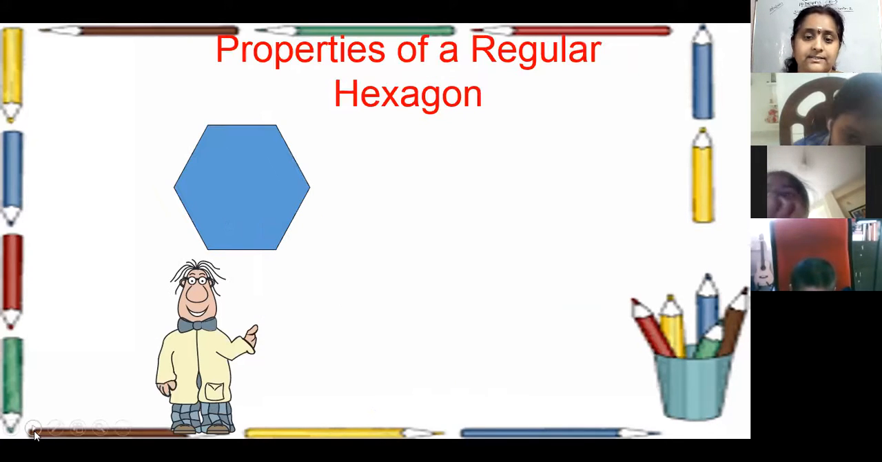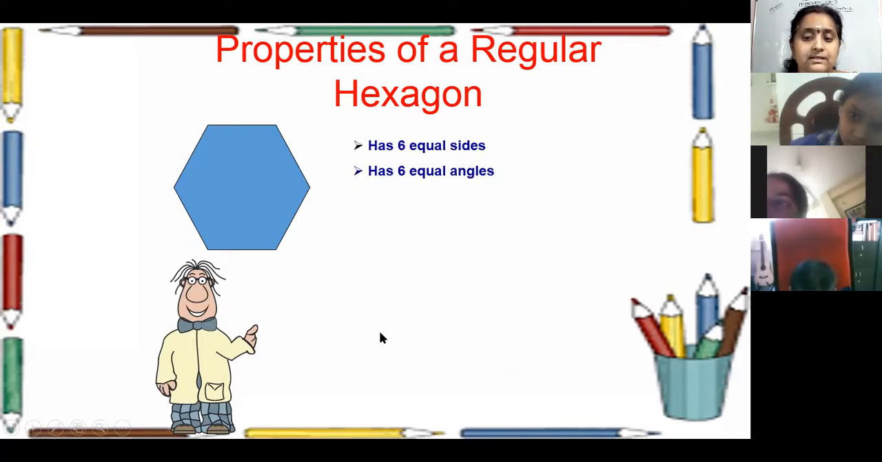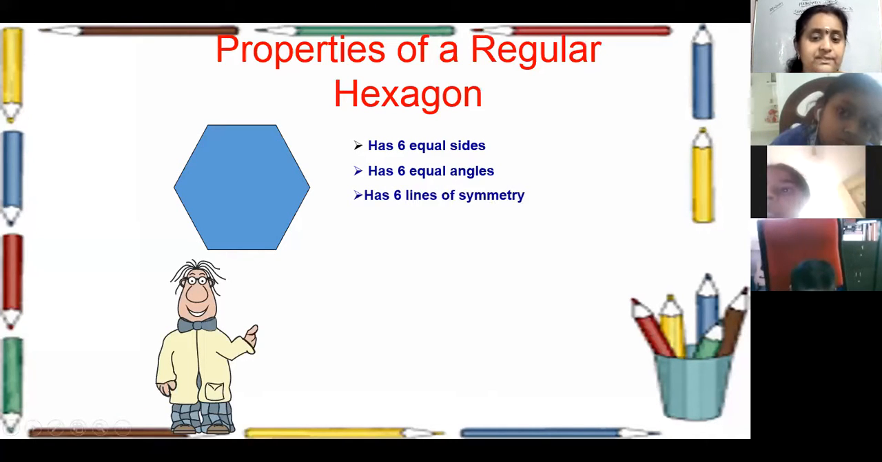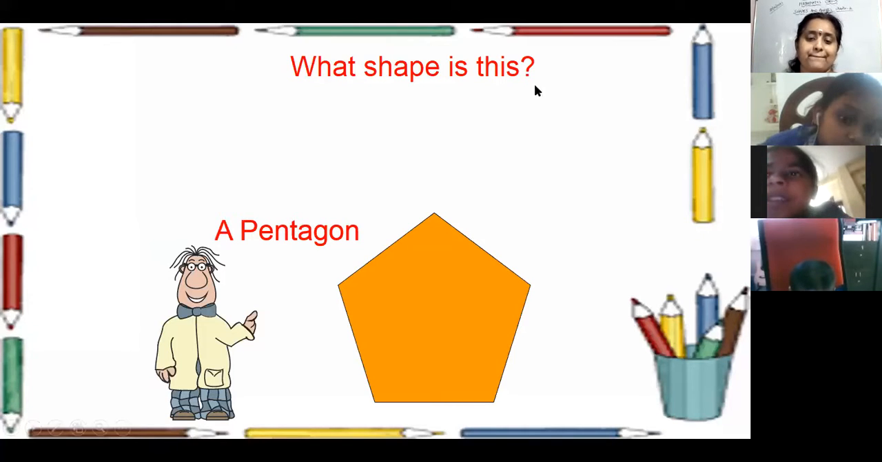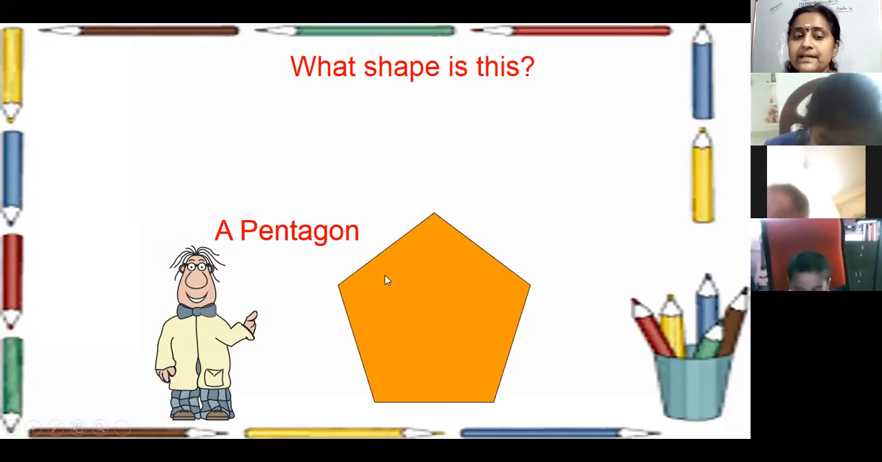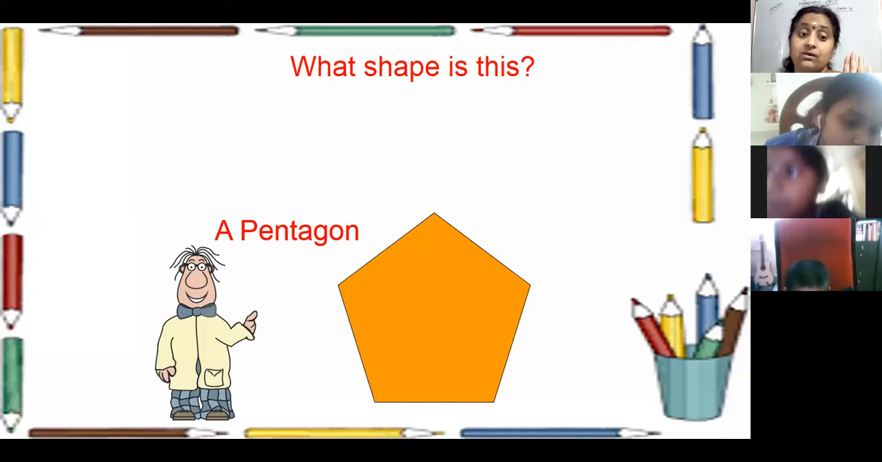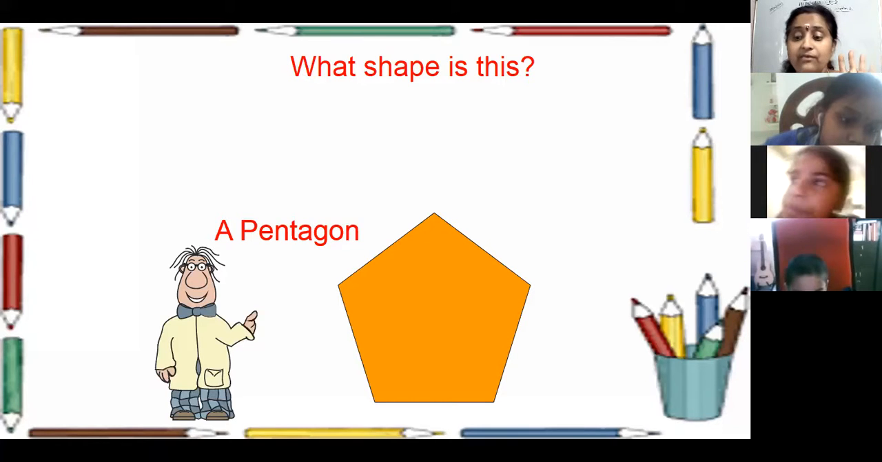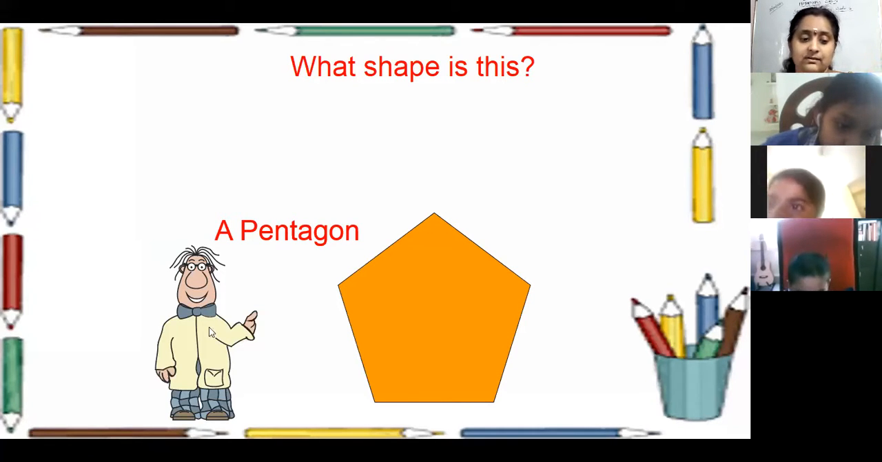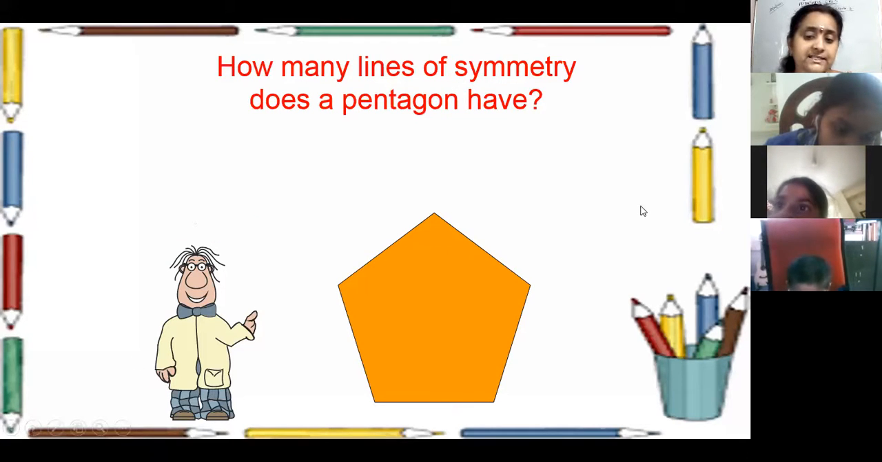Okay. Next. It has six equal sides, six equal angles, and six lines of symmetry. So this is a regular pentagon. If it is a regular pentagon, how many sides does it have? Pentagon means it has five sides. Regular pentagon means five equal sides. Then how many lines of symmetry does it have?